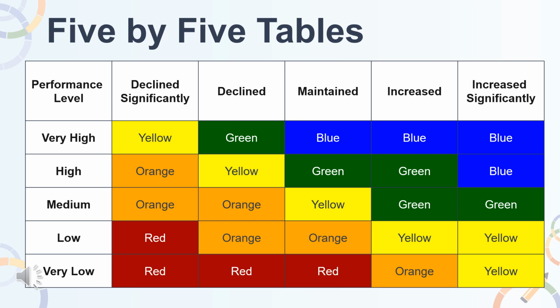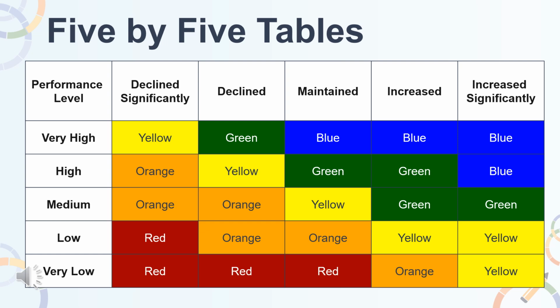The 5x5 table shows performance level with the top row representing the change from the prior year. The possible change levels are declined significantly, declined, maintained, increased, and increased significantly. The first column represents status level in the current year. Status levels include very high, high, medium, low, and very low. The intersection of change and status will give the performance level or color.